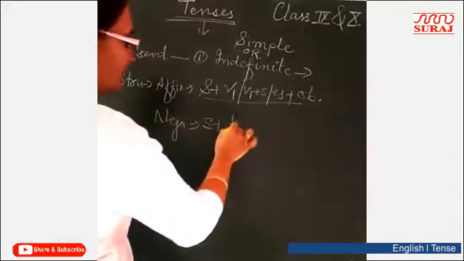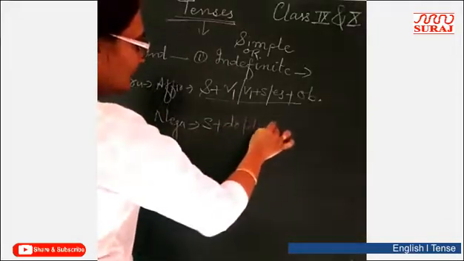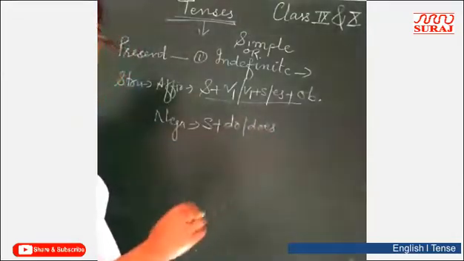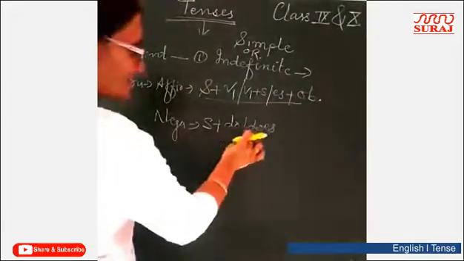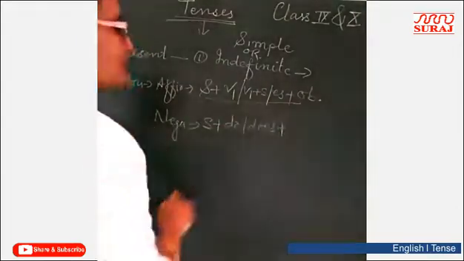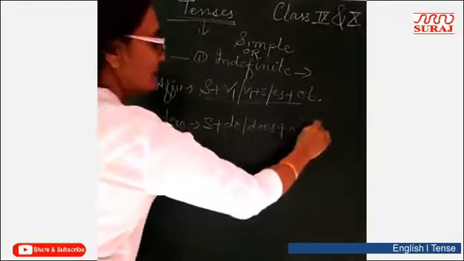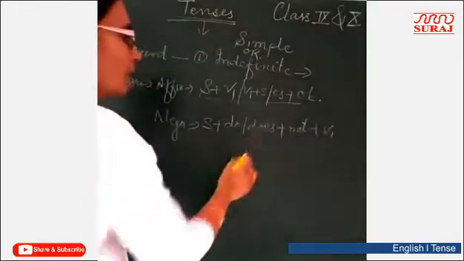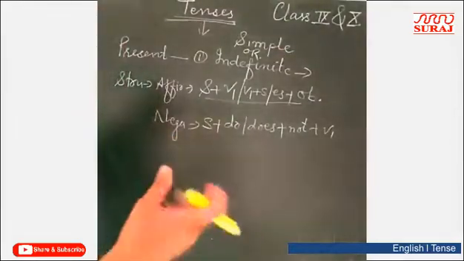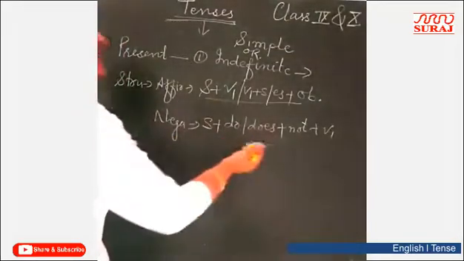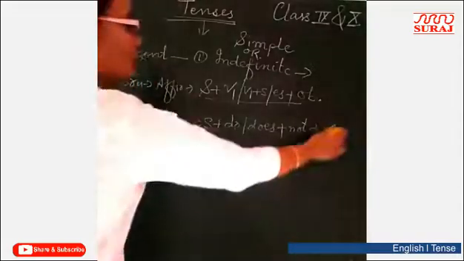Subject plus do or does. These are the present time words, present action words, plus not plus V1. Do and does always take V1 whenever they are used, whether in a negative sentence or an interrogative sentence. Full stop.